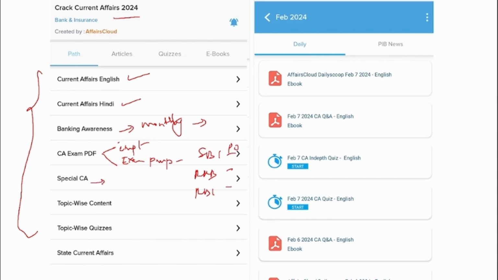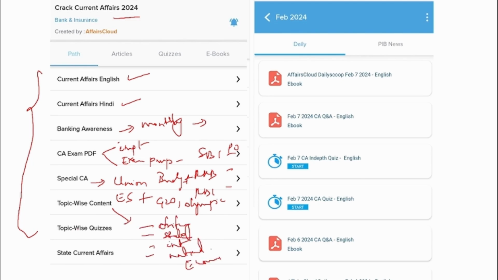And next is Special CA. This will contain Union Budget, Economic Survey, and also the most important events that have taken place globally as well as nationally. And next most important is topic wise. So the entire news of that particular month will be segregated into different topics. And in order to recollect whatever you've read, we also provide you with topic wise quizzes.